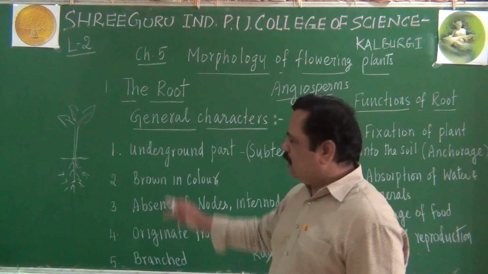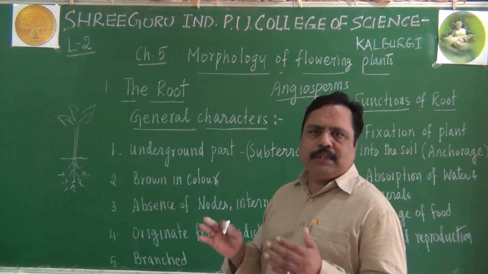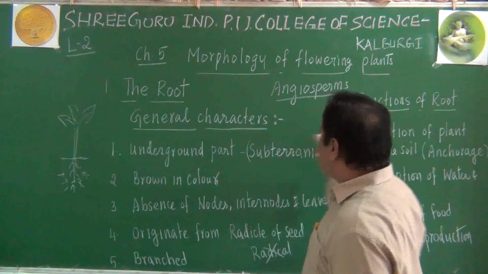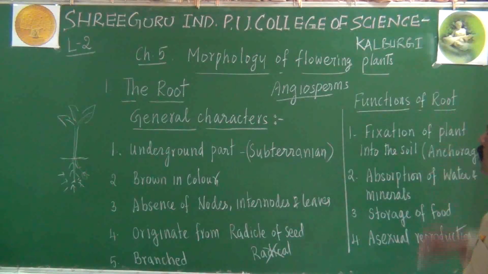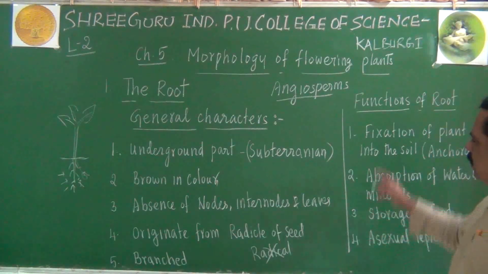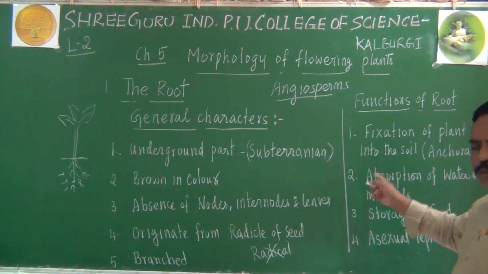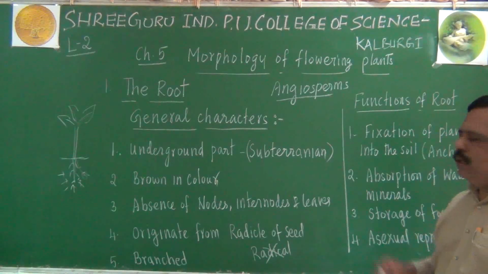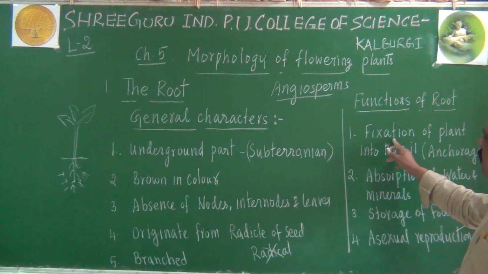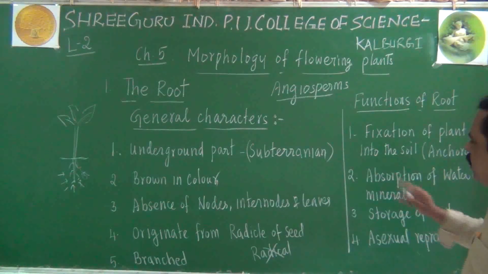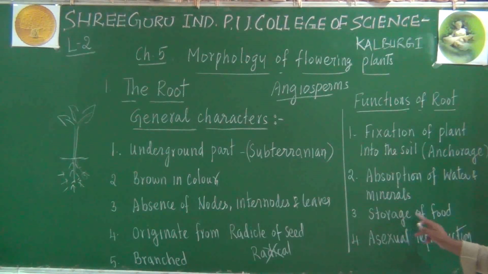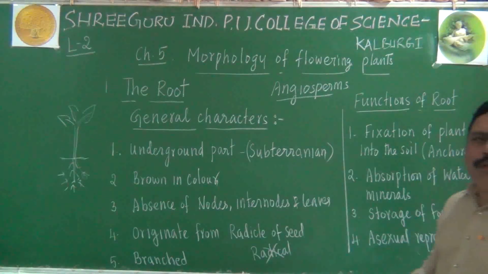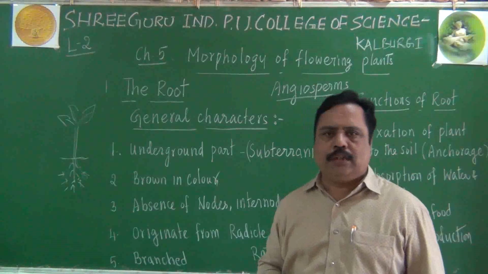How many points are there? 5 points are there. Please remember those points. Then I told you about functions of the root in the angiosperm. There are 4 points which can also be asked in a 2 mark question. Very important, it fixes the plant into the soil. It absorbs water and minerals. It stores the food and it is involved in asexual reproduction also.